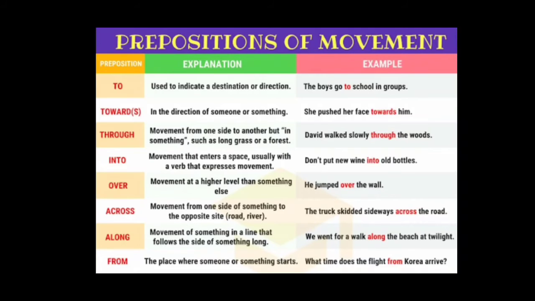The next one, into. Into means, see the explanation, movement that enters the space usually with a verb that expresses movement. For example, see here, don't put new wine into old bottles. Okay, children. Next one, over. Movement at a higher level than something else. So look at the example here. He jumped over the wall.